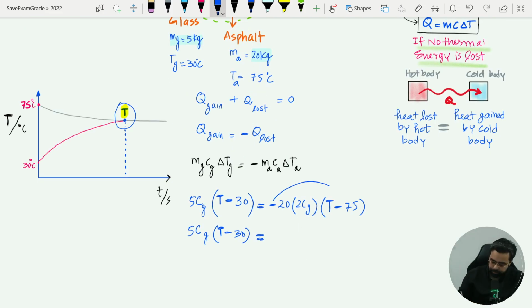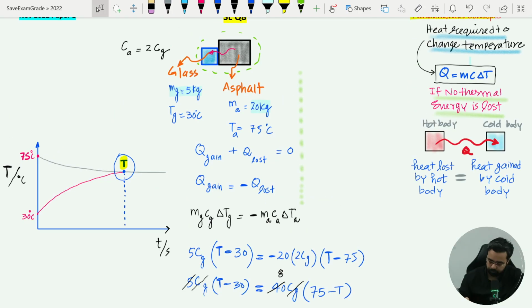You can take this negative inside the bracket, so it can be written as 20 times 2 is 40 Cg into 75 minus T. So we can cancel the specific heat capacity of glass, and 5 into this is 8. So we have got a simple equation: T minus 30 equals 8 times 75 minus T. So that will be 8 times 75 is 600, whereas this is negative 8T.